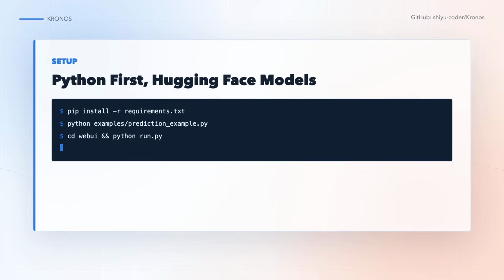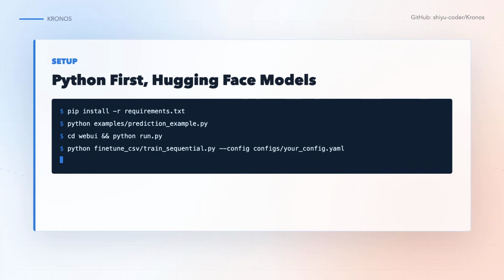Setup is familiar if you already work in Python. Clone the repo, install the requirements, load the model and tokenizer from Hugging Face, and run one of the prediction examples. The web UI starts from the web UI folder and runs on port 7070. The first model load can take time because weights have to download. After that, the workflow is mostly normal scripts, configs, and data files.